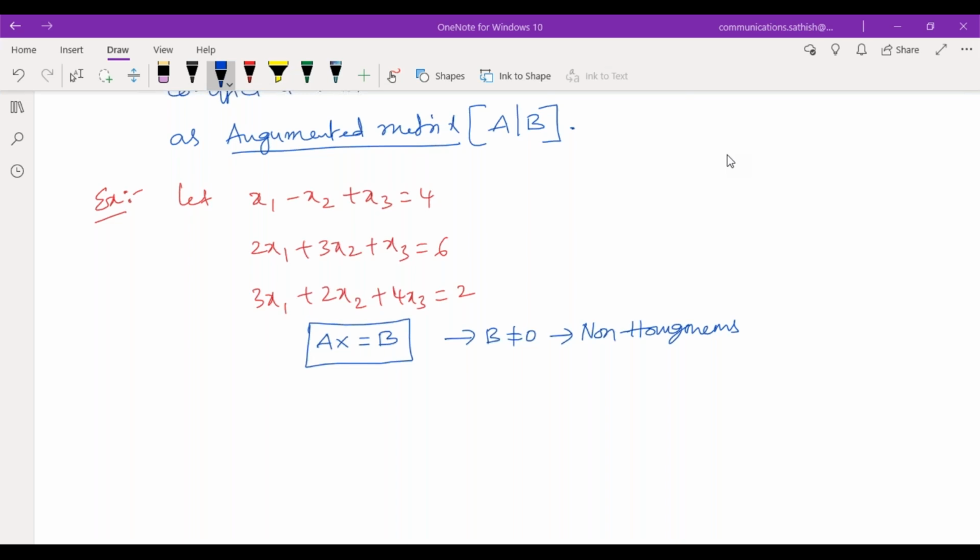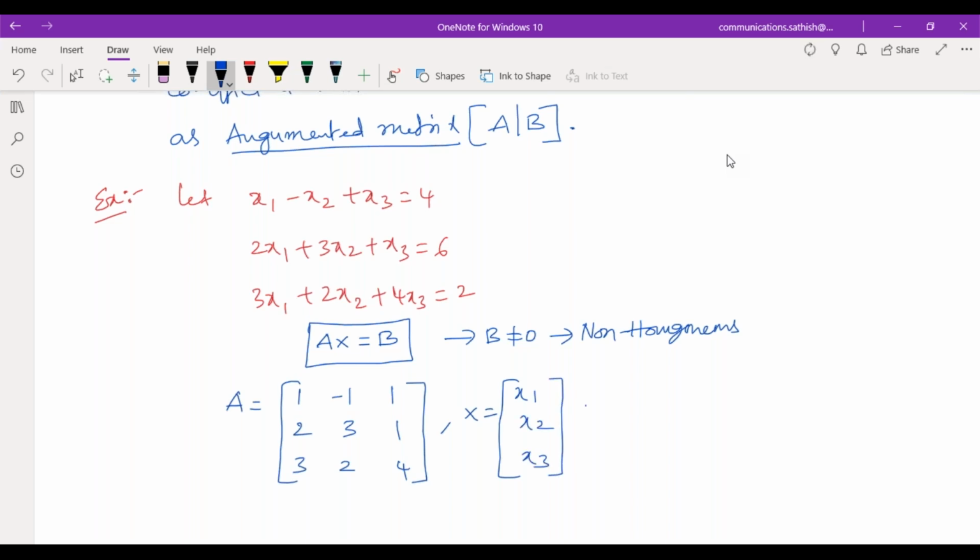So now if I write the values, what is A here? A is the matrix with rows 1, minus 1, 1; 2, 3, 1; and 3, 2, 4. And X is x1, x2, x3, and similarly B is 4, 6, 2.